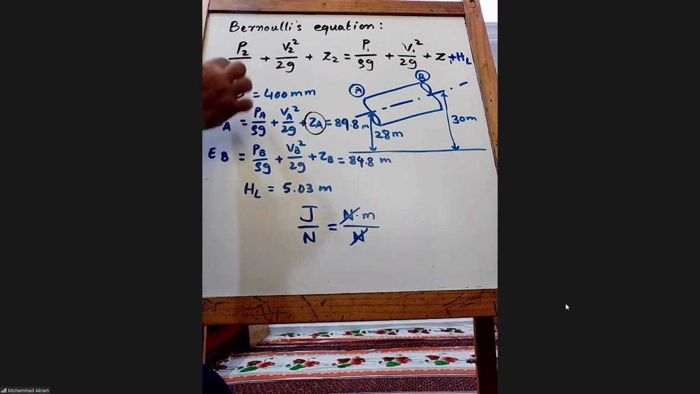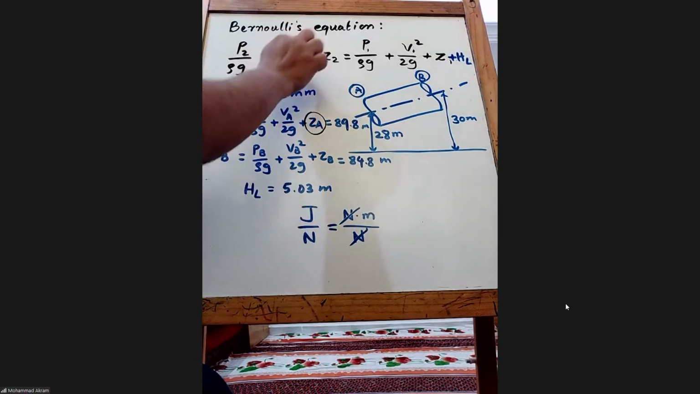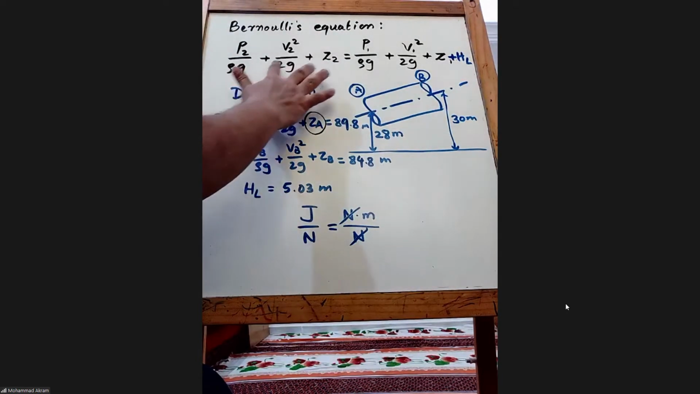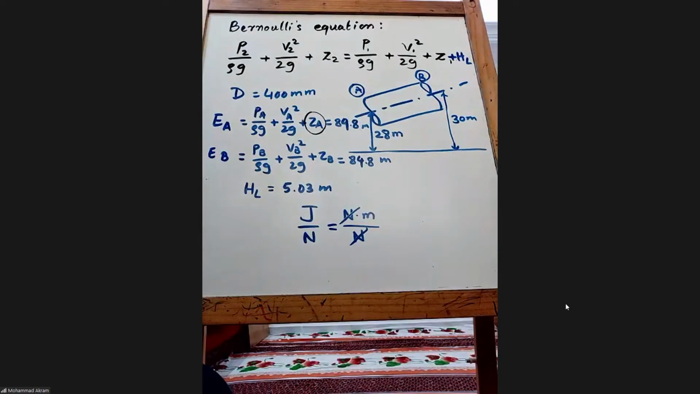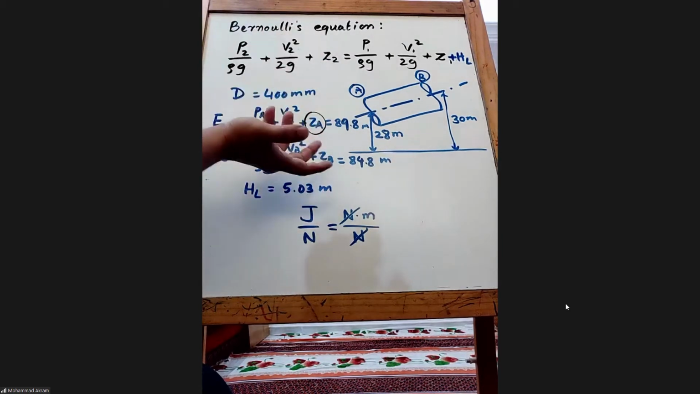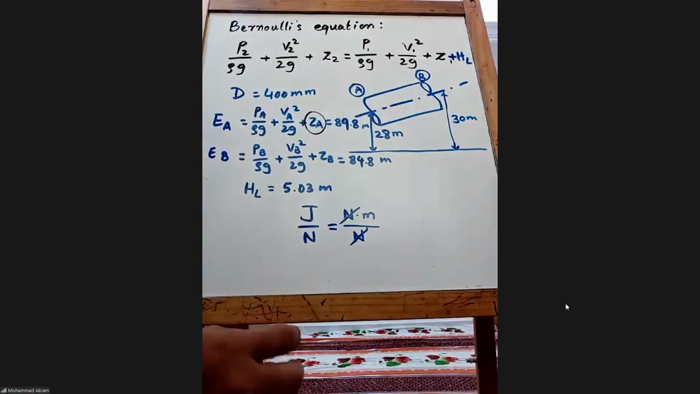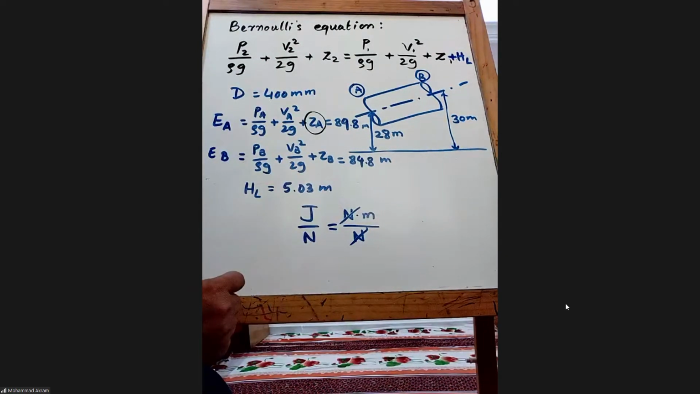So the unit of each term, if you take this or this or this, you will get the energy unit as meters. Otherwise the unit of pressure is Newton per meter square, velocity is meter per second. This is meter. For addition, we need the units to be the same, right? Then only we can add or subtract.